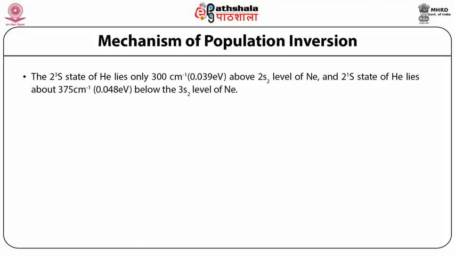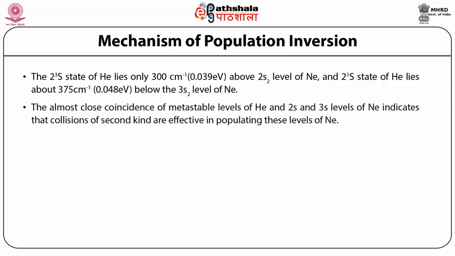The 2³S state of helium lies only 300 centimeter inverse, corresponding to 0.039 electron volt, above the 2s2 level of neon, and the 2¹S state of helium lies about 375 centimeter inverse, 0.048 electron volt, below the 3s2 level of neon.